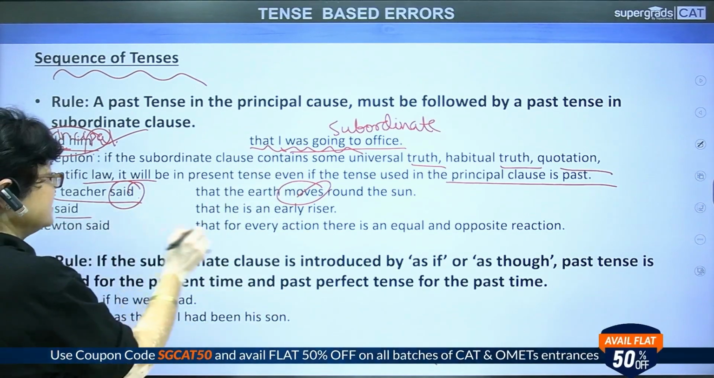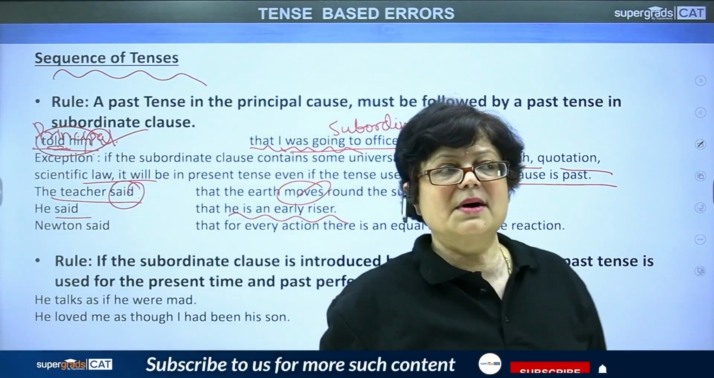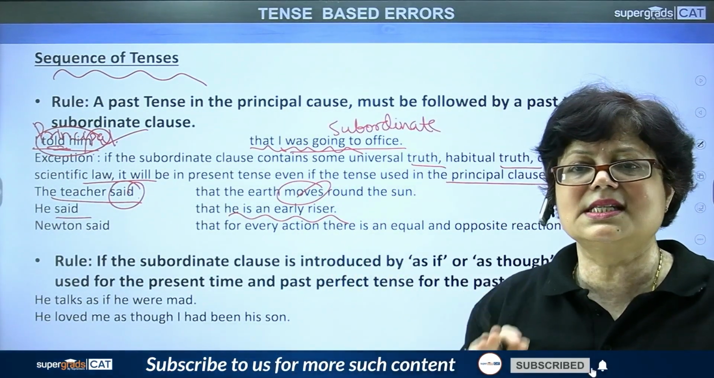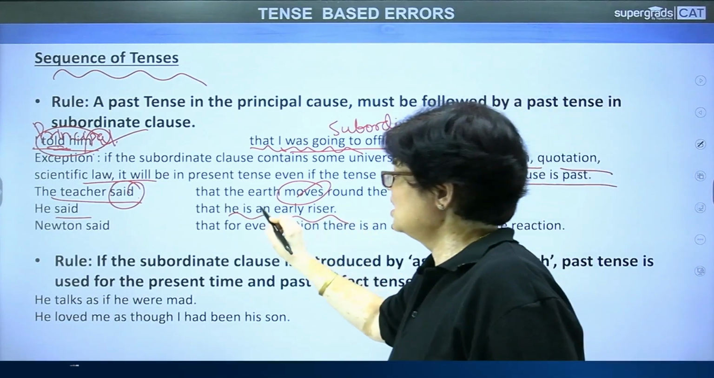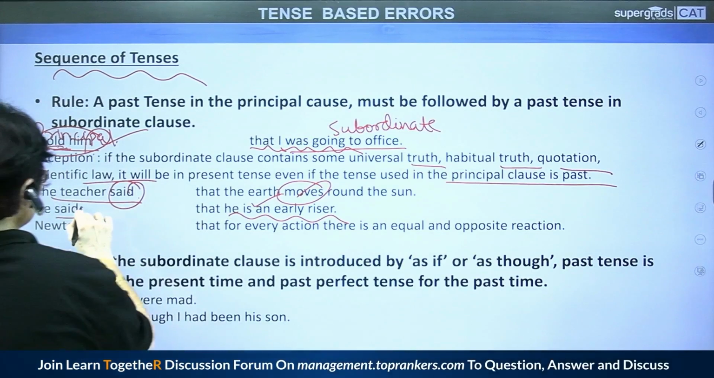Next, he said that he is an early riser. Now, this tells us about the habit which is persistent. Right? So, here also is perfectly fine, even if the principal clause has the tense in the past tense.